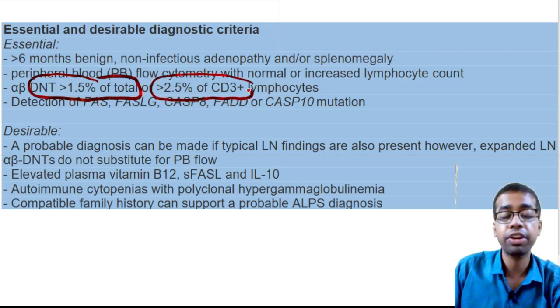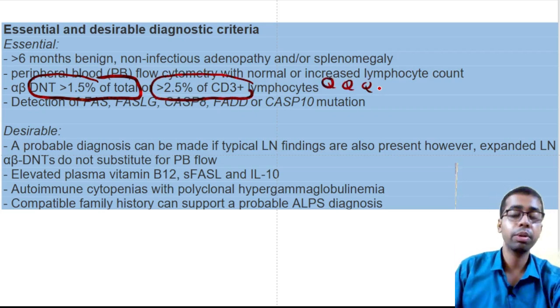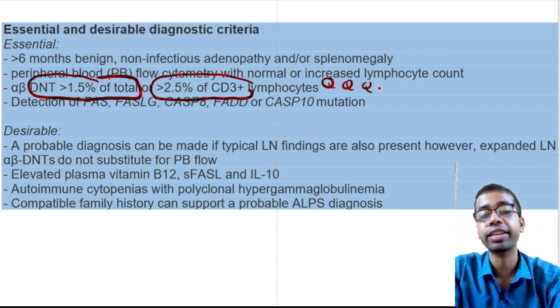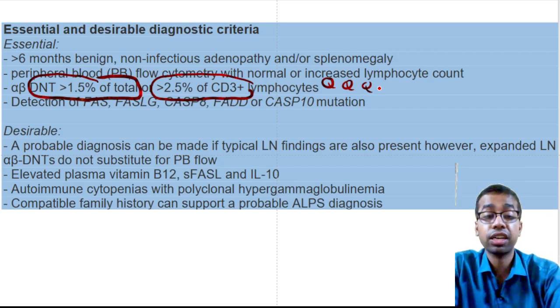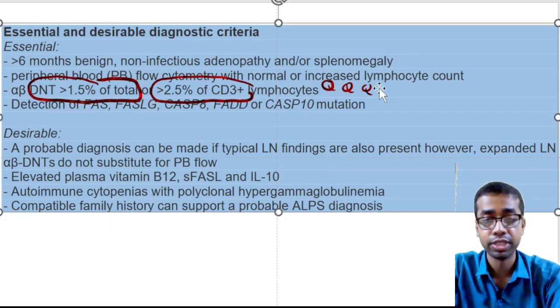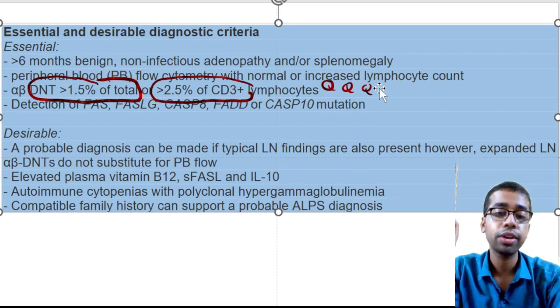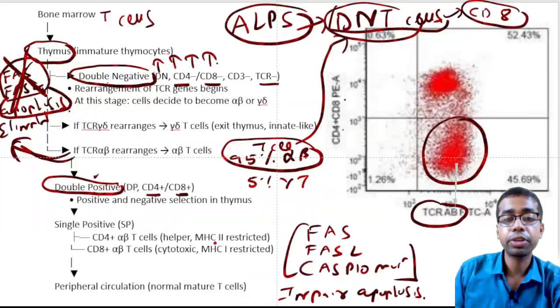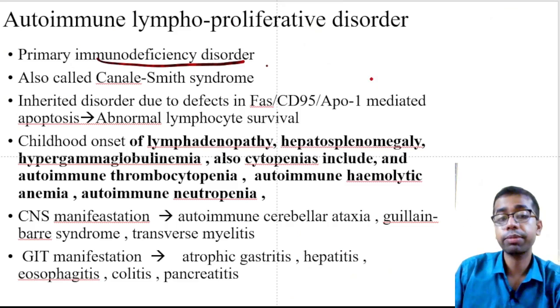Again, these cutoffs can come. Definitely they can come, right? Be prepared, because these cutoffs are used nowadays. This is a WHO essential criterion, man. You cannot afford to forget that, the cutoff of more than 1.5% or more than 2.5%. If it is confusing, definitely they will give you the options. So that's it. What I was trying to tell you is that there is persistence of double negative T cells. But you know what?